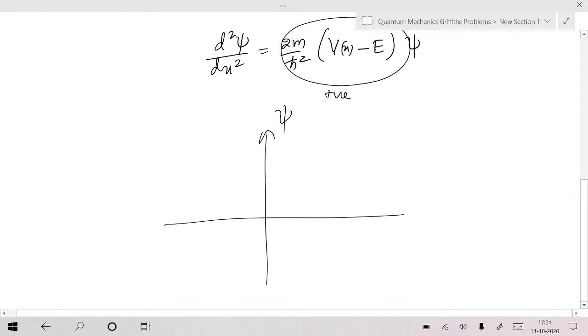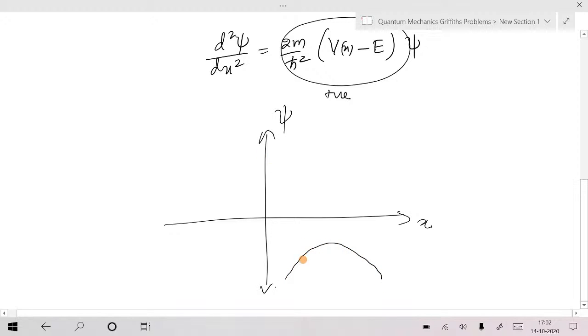Suppose this is the positive axis, this is the negative axis, this is x. Then the wave function should exist somewhere here. Its second derivative is also negative, which means it should be a maxima. Second derivative negative means its slope should decrease. So if the wave function is negative, it should have a maxima.